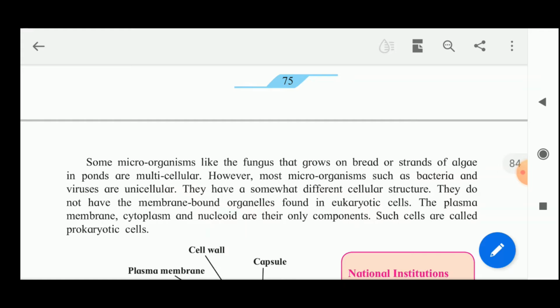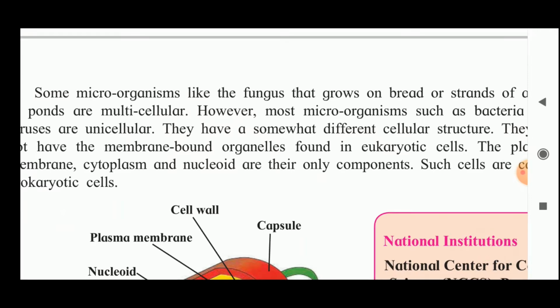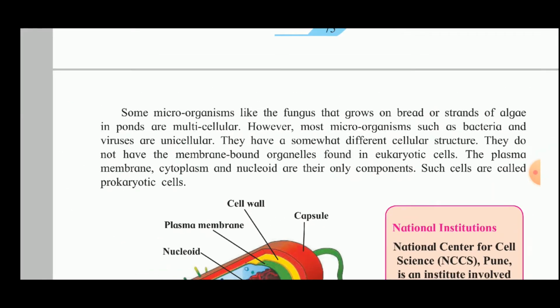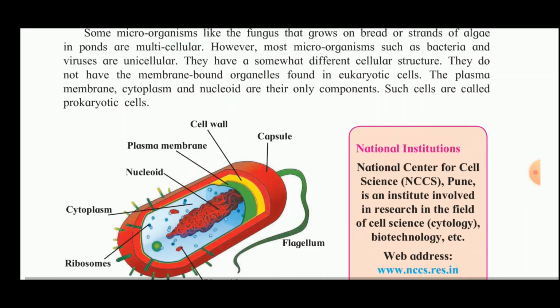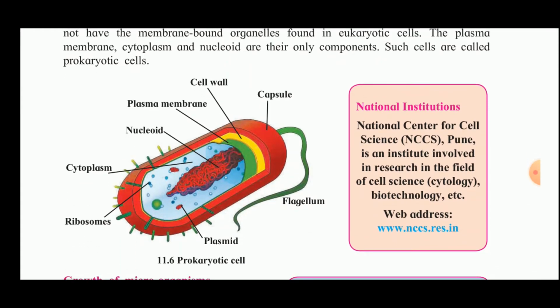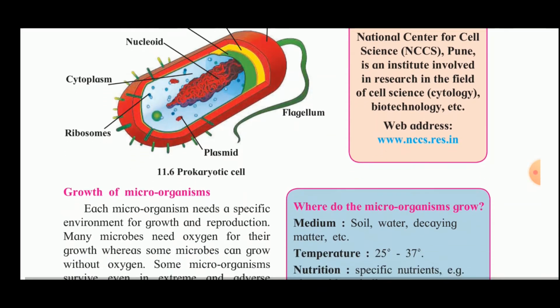Now, they do not have the membrane-bound organelles found in eukaryotic cells. The plasma membrane, cytoplasm and nucleoid are their only components. Such cells are called prokaryotic cells. Here, this prokaryotic cell does not have organelles. They only have a cell wall, plasma membrane, nucleoid, cytoplasm and ribosomes. Whereas the eukaryotic cells, for example the plant cell and the animal cell which we have seen, consist of organelles in them.